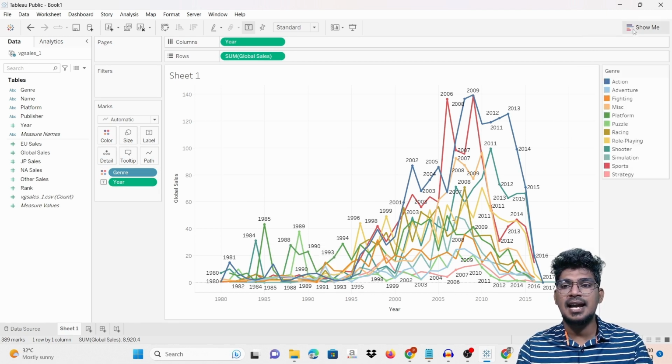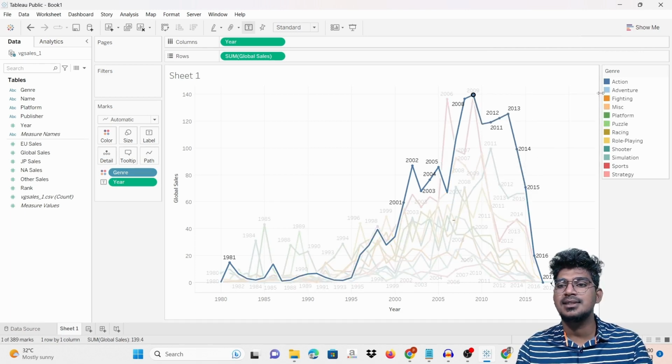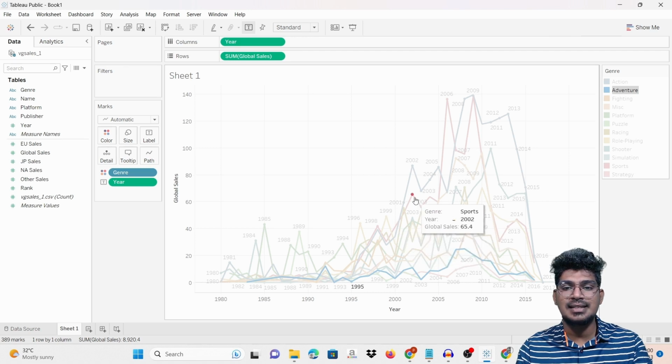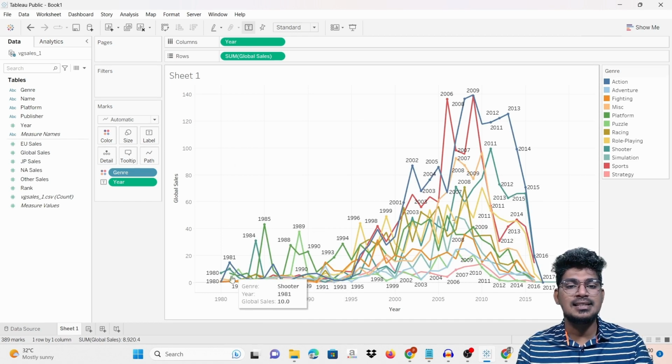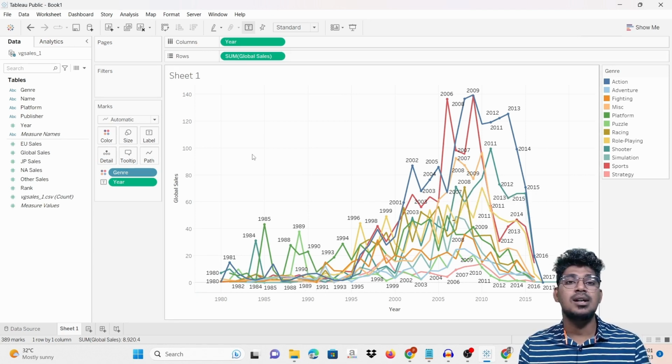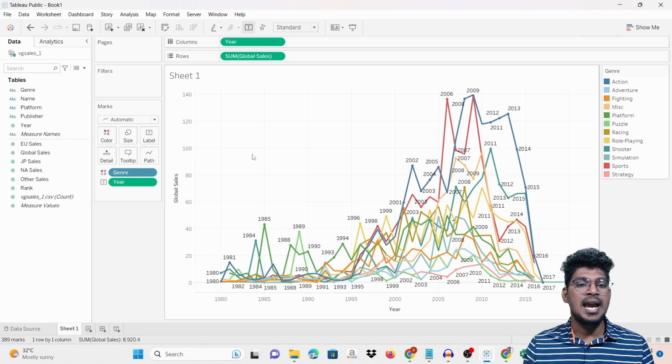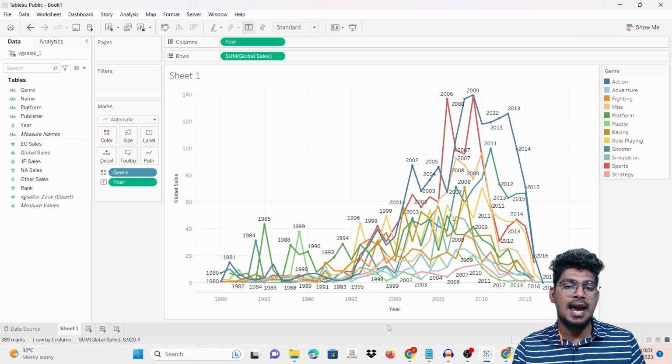This color is actually for blue, it is action, which will be displayed like this. And for example, I'm going to click the red color, automatically it will be sport. So you can see it here. This is the label, and this is the genre that displays the color of each and every genre for global. So what is the relationship between them? You can compare the global sale and also that year. So based on the year, the global sale becomes like this.